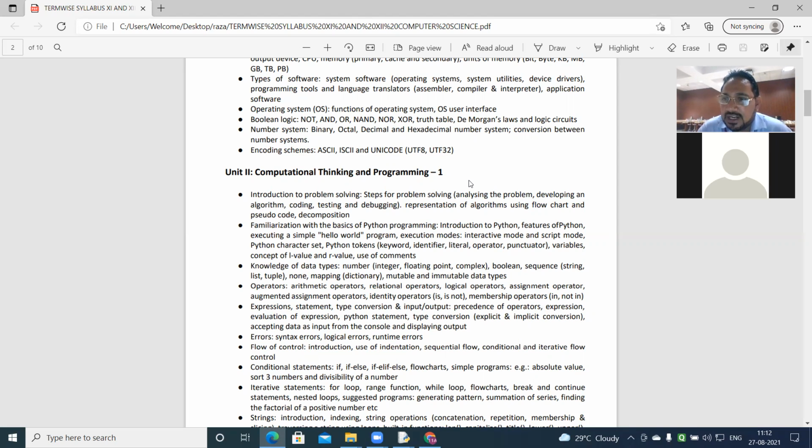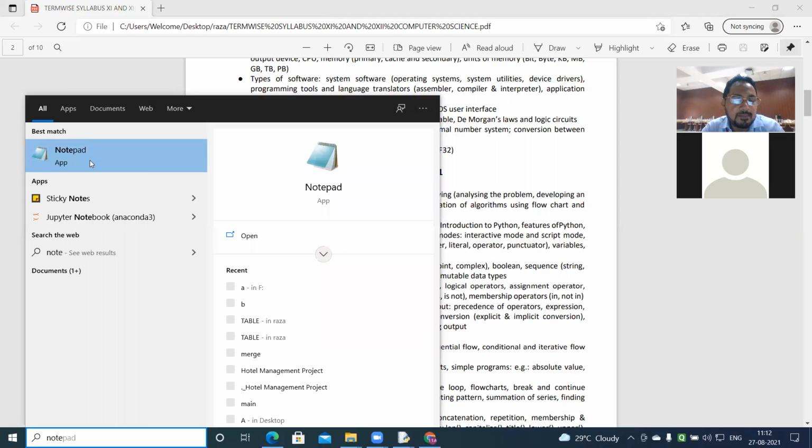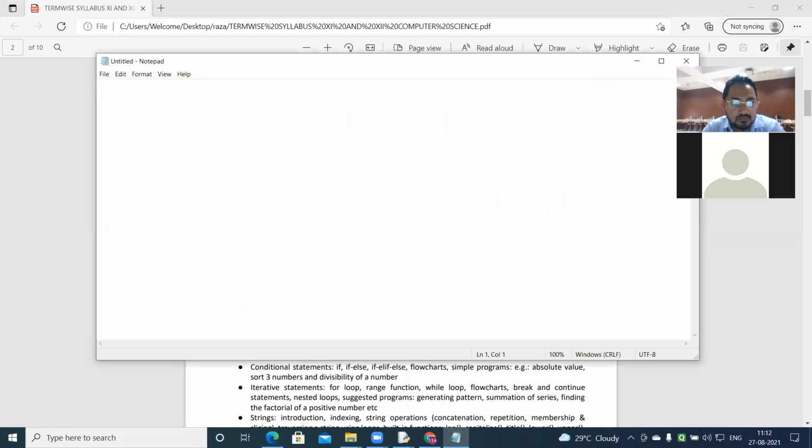Okay, Boolean algebra. You write it as Boolean logic or Boolean algebra. Write the definition: it was developed by George Boole. Actually, George Boole did not write it under the name Boolean algebra.